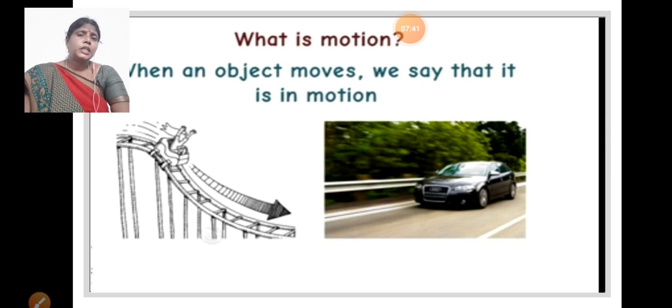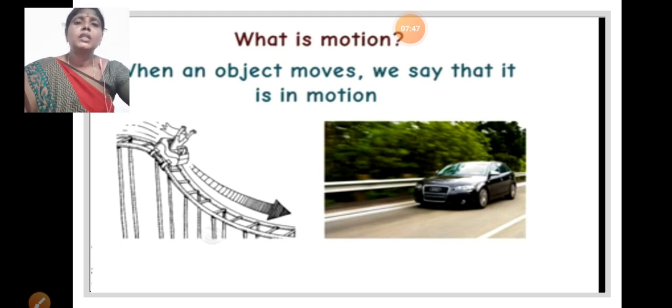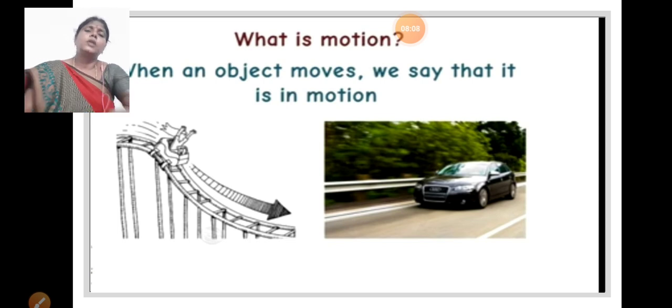Some objects can move using some energy. How can any object move from one place to another? Who can give it energy? Some force. The cause of motion is applied force. The force can be applied on an object. The object can move. The object's place or position changes. At that time, that can be motion and position. Okay, children.